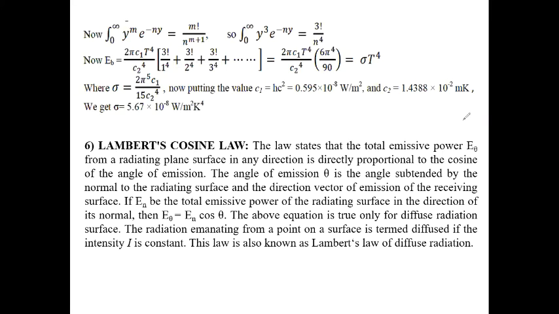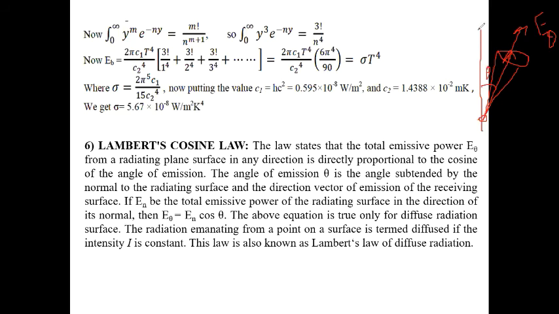Suppose from this point the radiation takes place in this direction, and this is the radiated surface. From the normal, this angle will be theta. Clear? So basically the cosine law states that the emissive power E theta from the radiated plane, at angle theta with the normal direction, relates to the emissive power in the normal direction. Then E theta equals En cos theta.